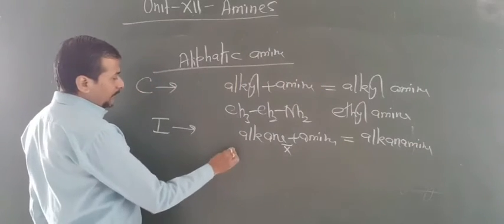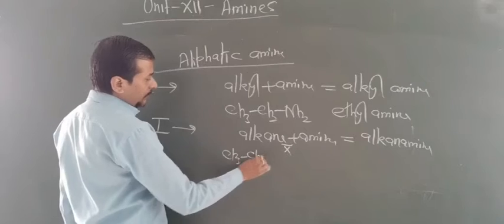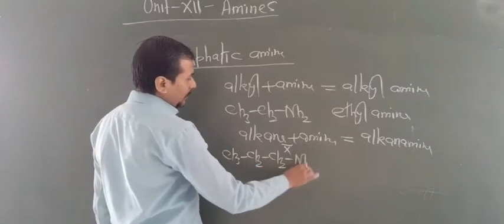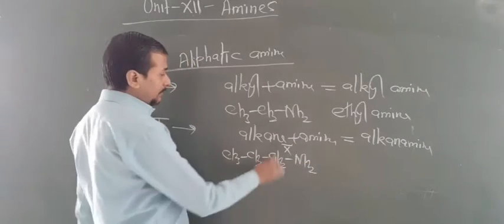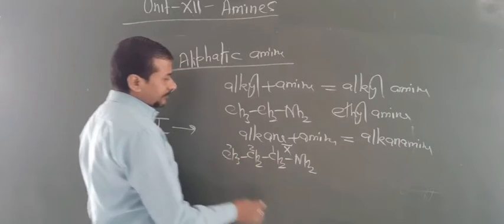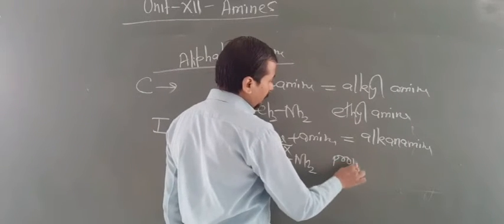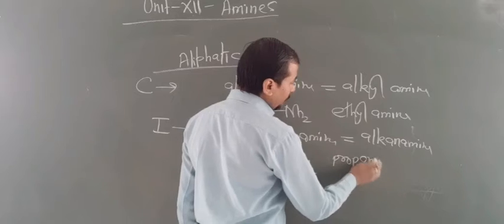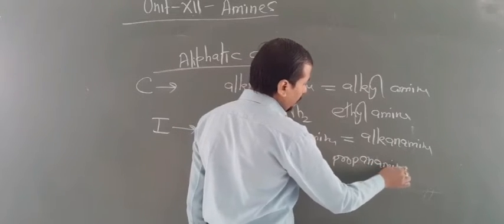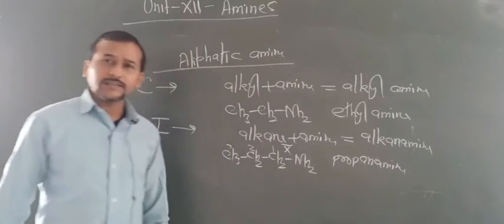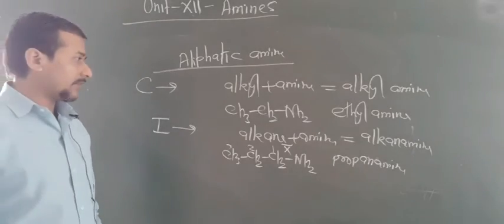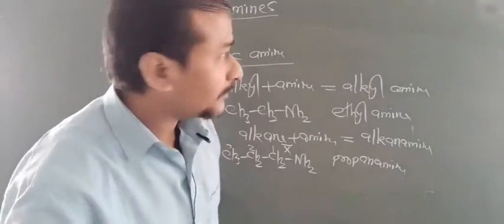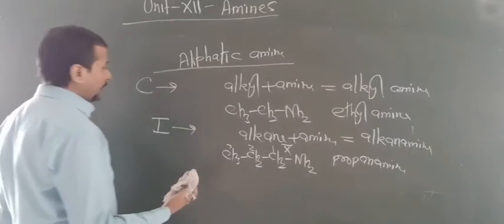Now we have taken one example, CH3CH2CH2NH2. In this condition, numbering starts from here: 1, 2, 3. So 3 carbon is known as propane. Propane, you have to remove E and add the word amine. You can say propan-1-amine. Are you getting this point?